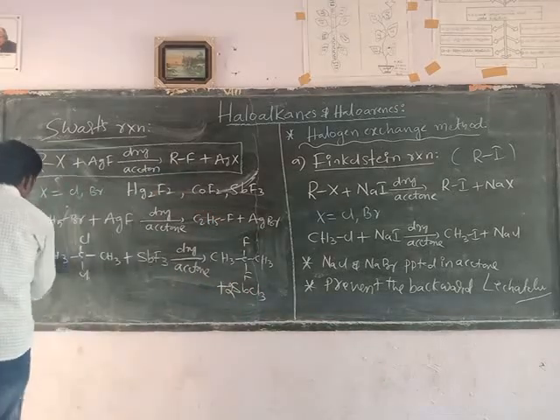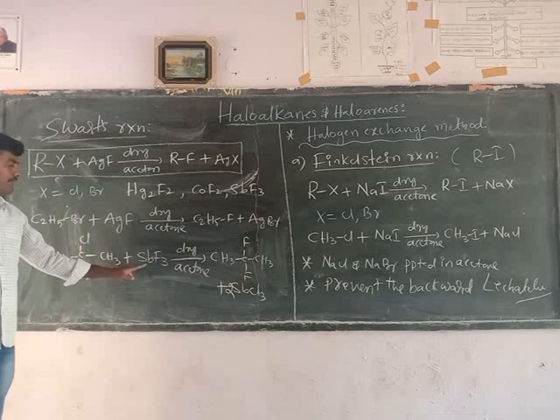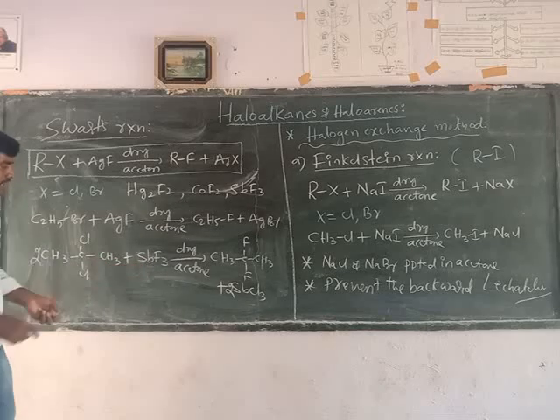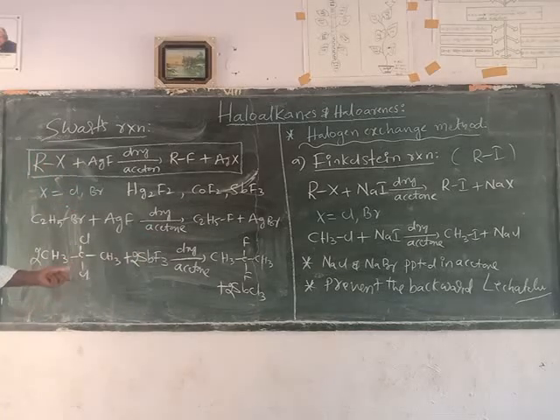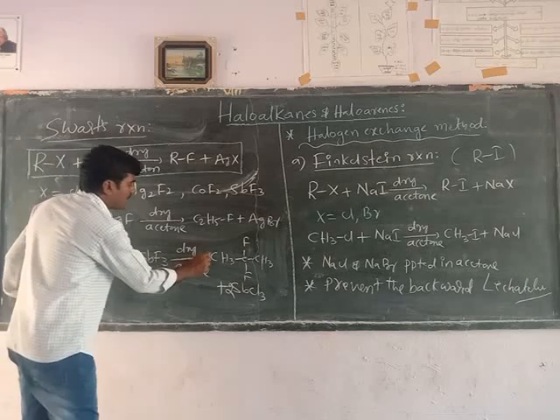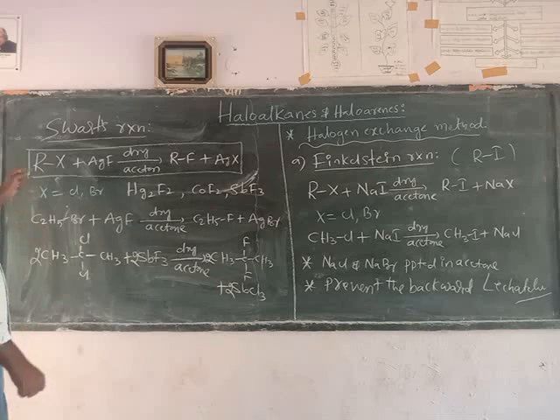2 moles of 2,2-dichloropropane react with antimony trifluoride. How many moles are there? 2 moles. So 2 moles of antimony trichloride. So this is balanced now. 2 moles of 2,2-dichloropropane. This is a Schwarz reaction.